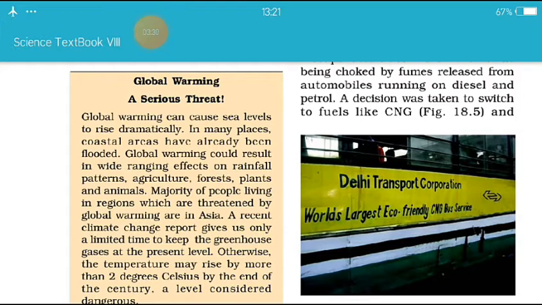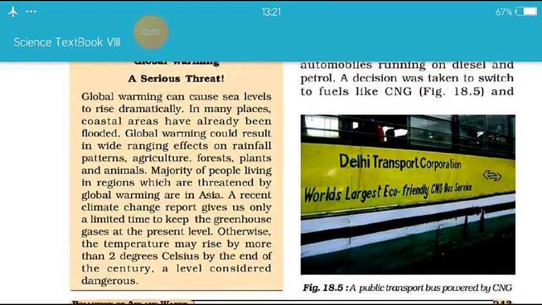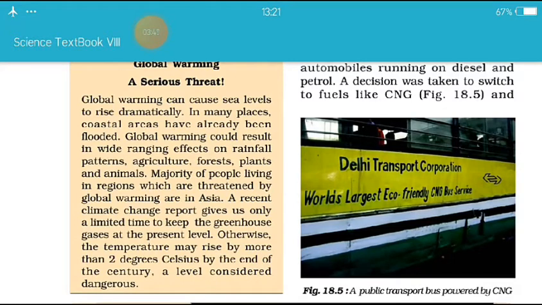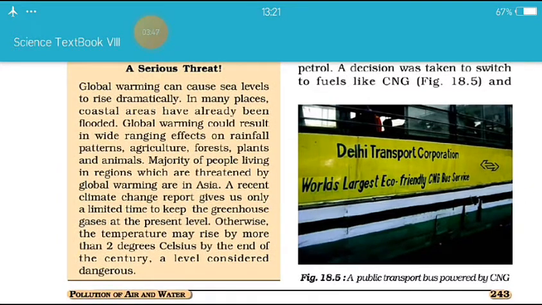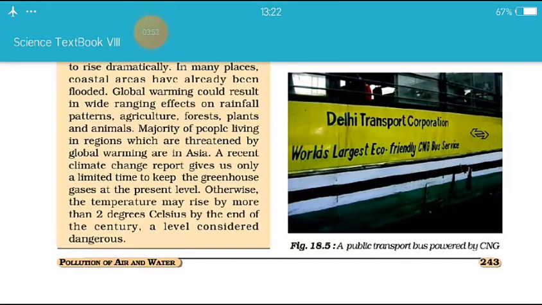Global warming could result in wide ranging effects on rainfall patterns, agriculture, forest plants, and animals. The majority of people living in the region which are threatened by global warming are in Asia.